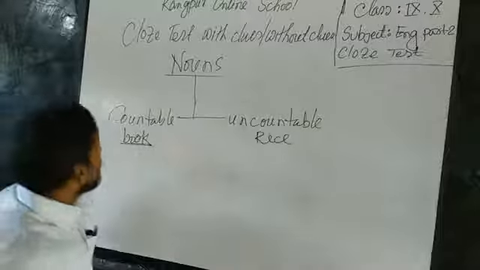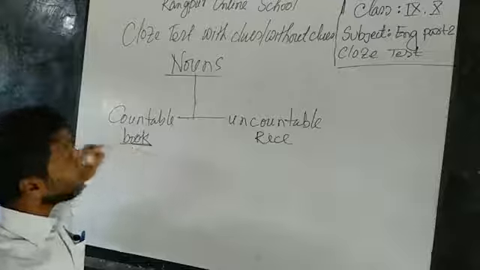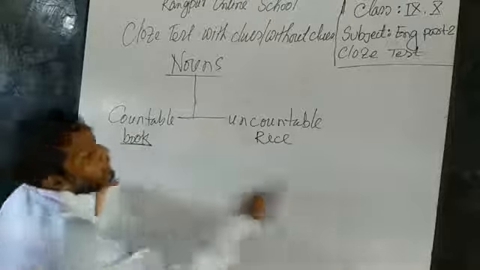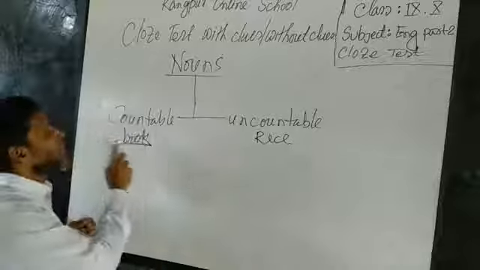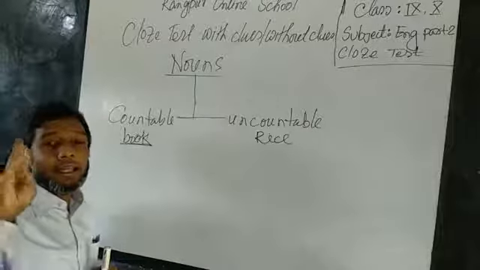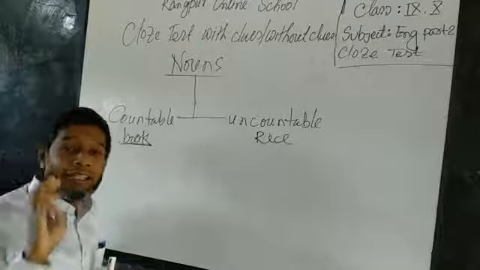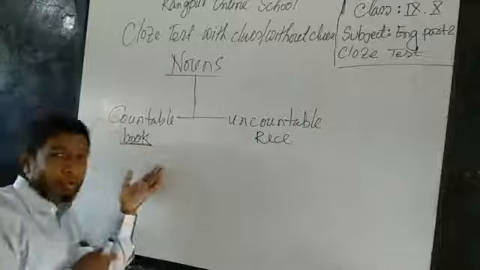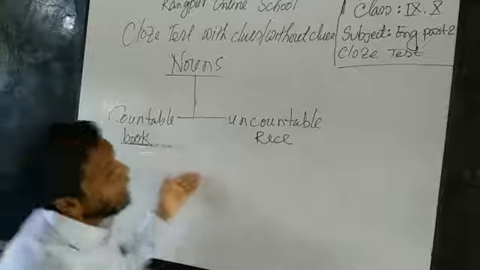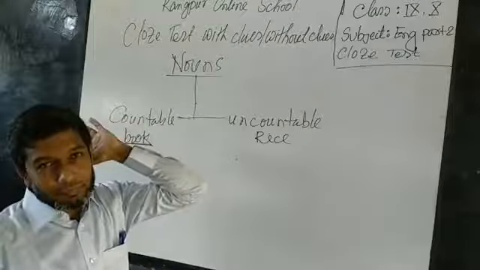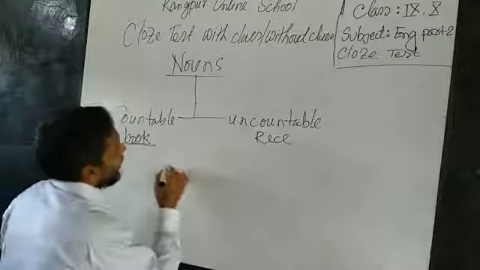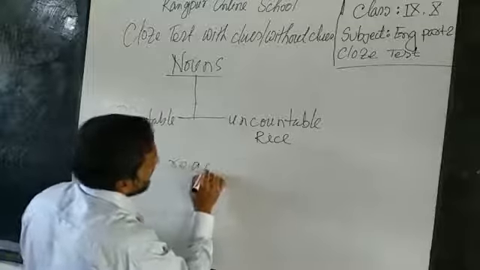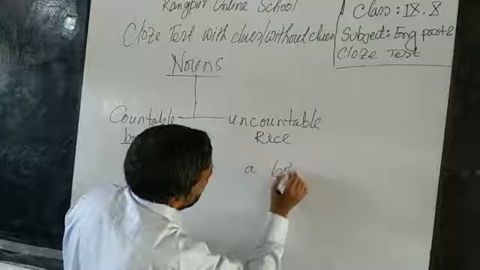So if I want to use a countable noun word in a sentence as a part of speech, it must take a, an, or the before it. Without them, this countable noun cannot be used in a sentence. I am giving you an example: I read a book.